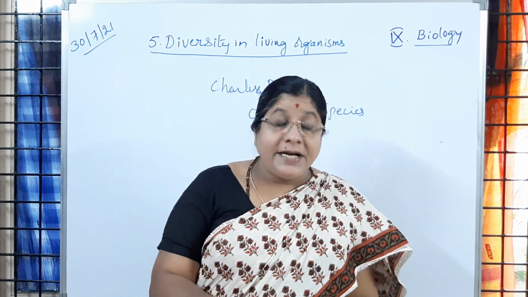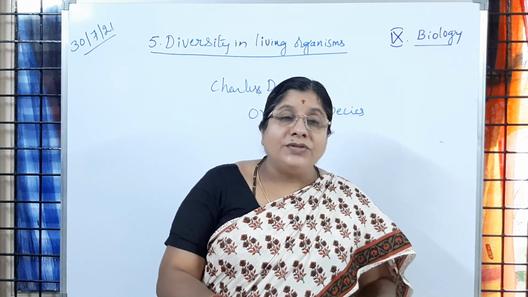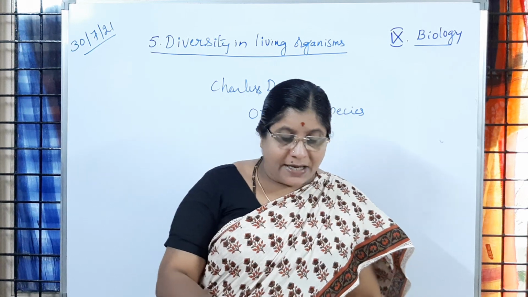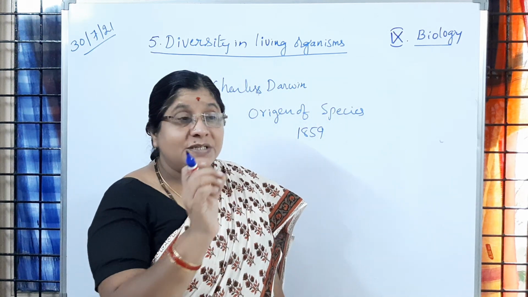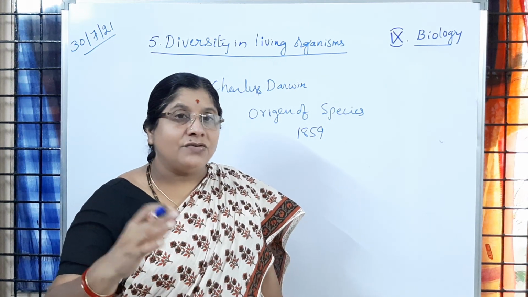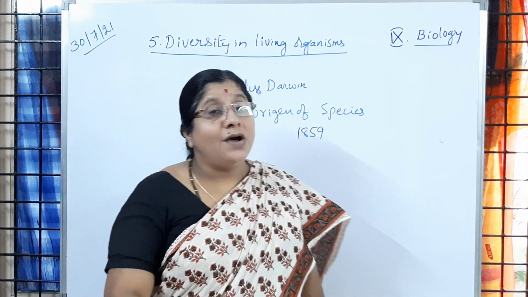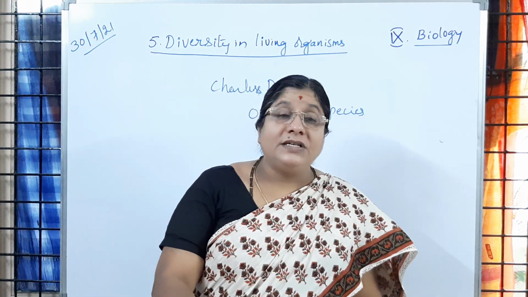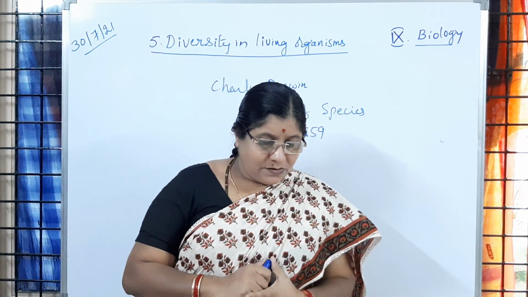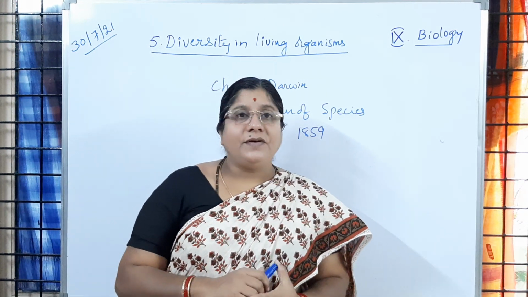In it he explained the evolution process and how characters are carried forward to the next generations, how simple organisms evolved into present day more complex organisms. Is it clear to children? Everybody followed? Then tomorrow we will discuss the history of classification.